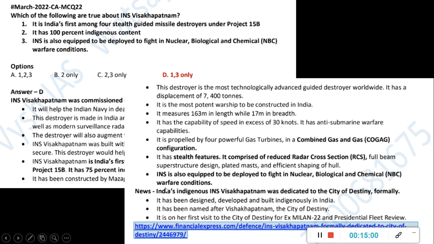So this was dedicated recently. It was completed and dedicated to the city of destiny, Vishakhapatnam. So that is why it is in news. And it is participating in this exercise Milan 2022 also.